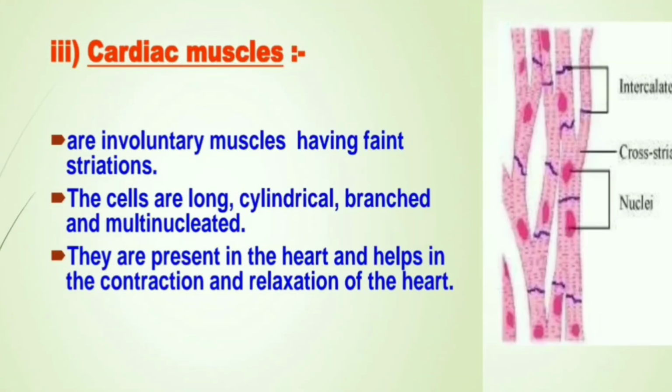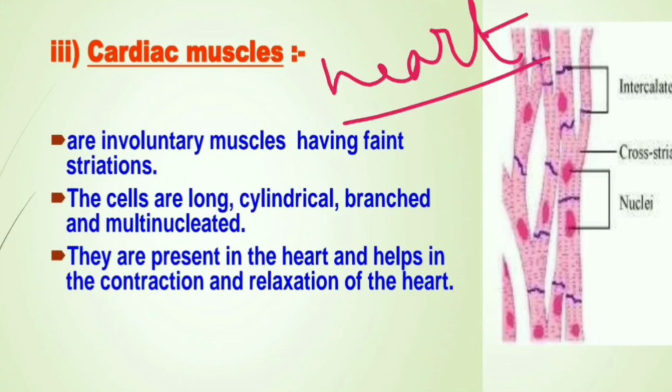Next we have the special muscles of the heart. Their name is cardiac muscles. They are also involuntary muscles. They show very light colored bands or striations, very faint striations we can see in the diagram. Their cells are long, cylindrical and branched.